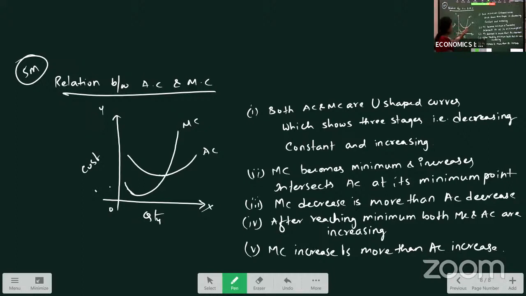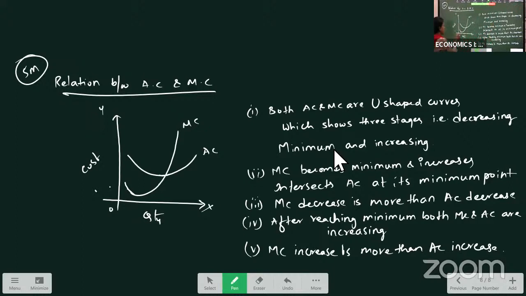Both AC and MC are U-shaped curves. U-shape shows three possibilities: decreasing, minimum, and increasing.